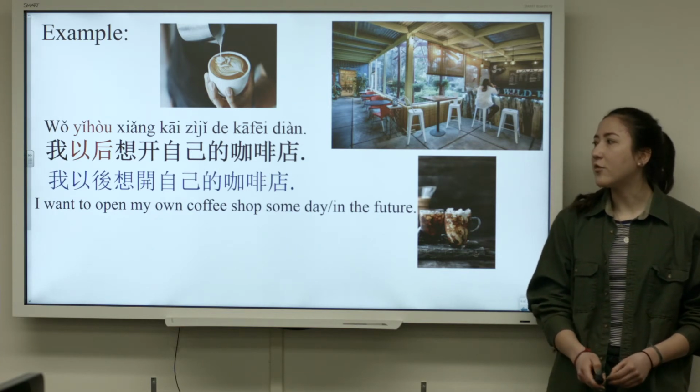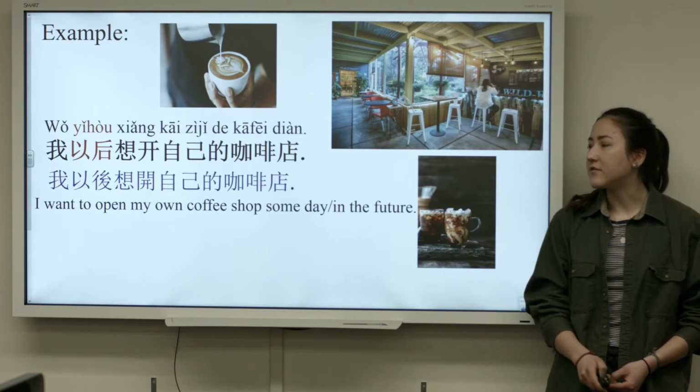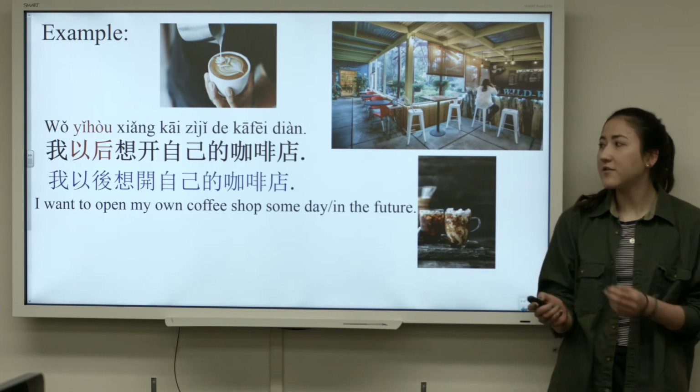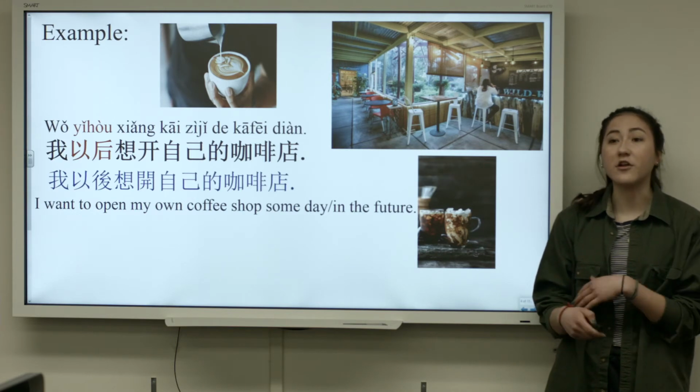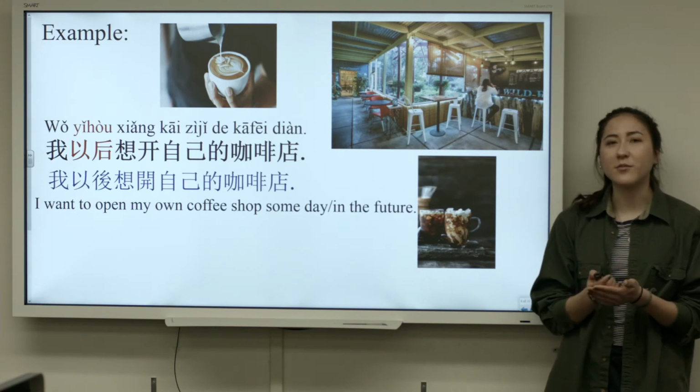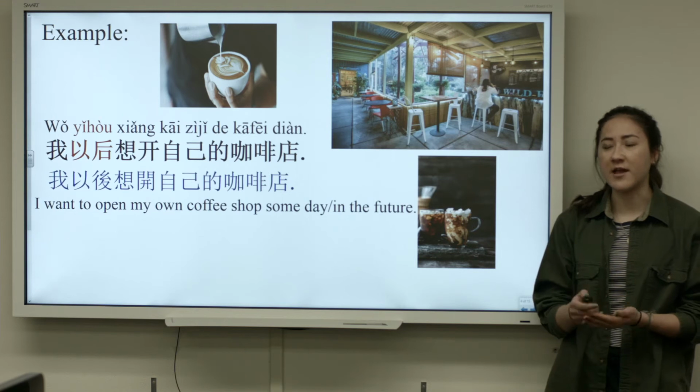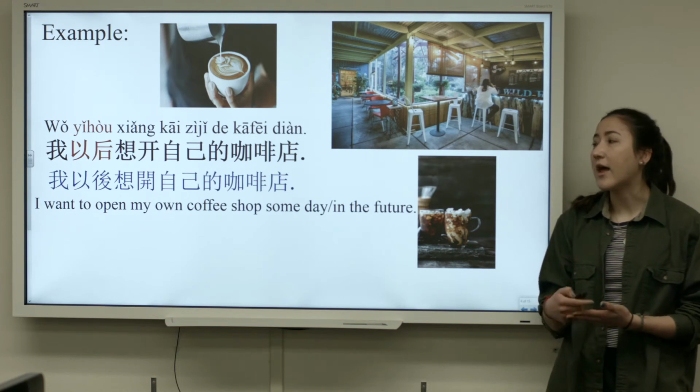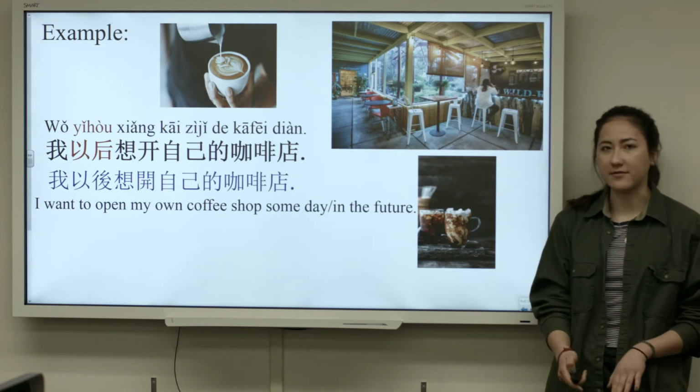So the first example we have is 我以后想开自己的咖啡店. I want to open my own coffee shop someday or in the future. This sentence demonstrates an unspecified time and an event that will happen in the future, but hasn't happened yet.